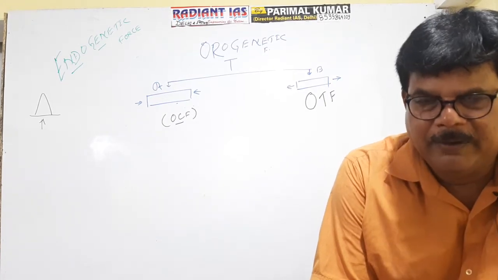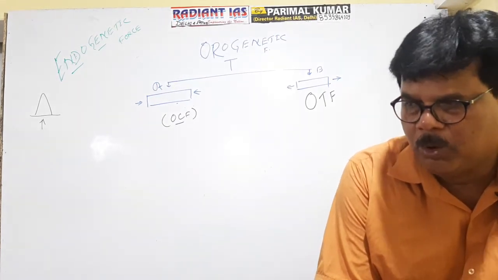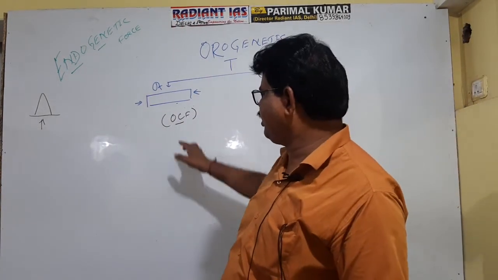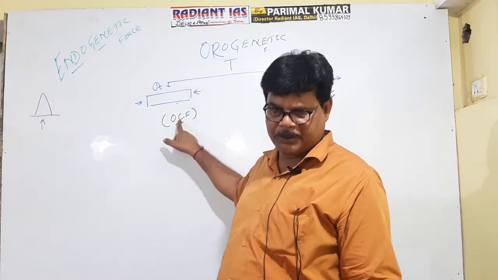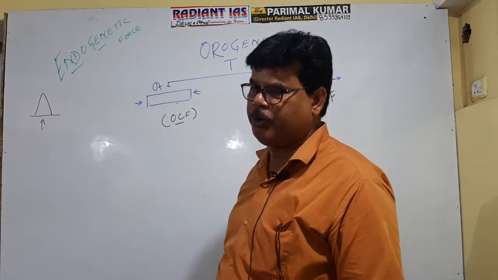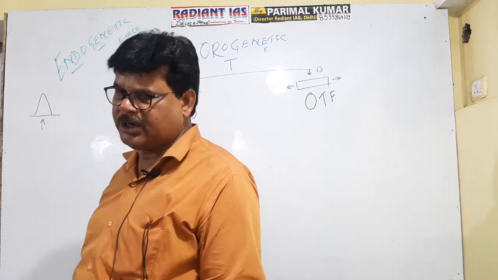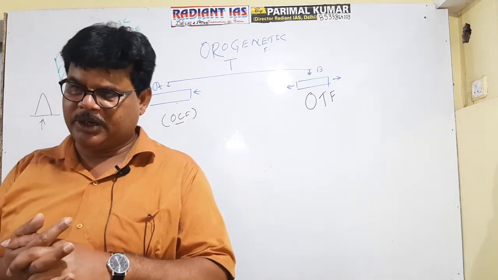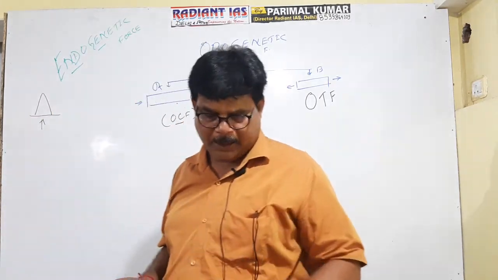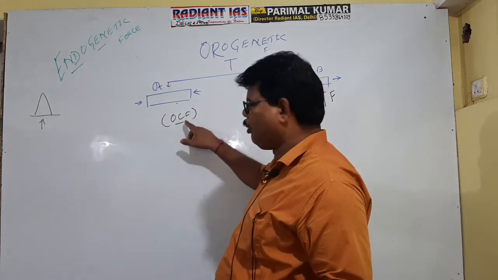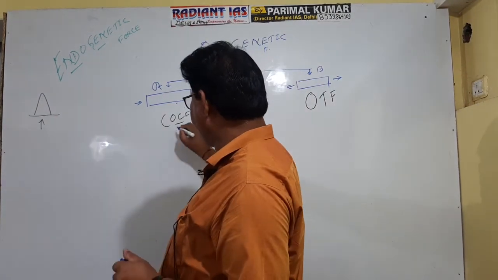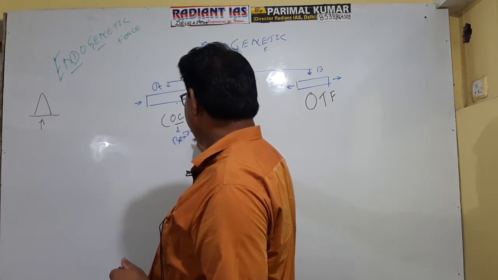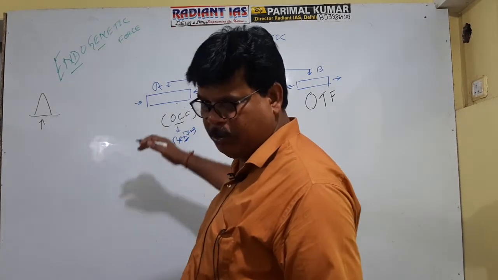If they work towards each other, it causes compression. That's why it is referred to as orogenetic compressional force. And if the force acts in opposite direction, it causes tension on the rock. That's why it is referred to as OTF, that is orogenetic tensional force. Okay. Actually, when OCF operates on the rock, it will cause bending of the rock. Its impact will be bending.